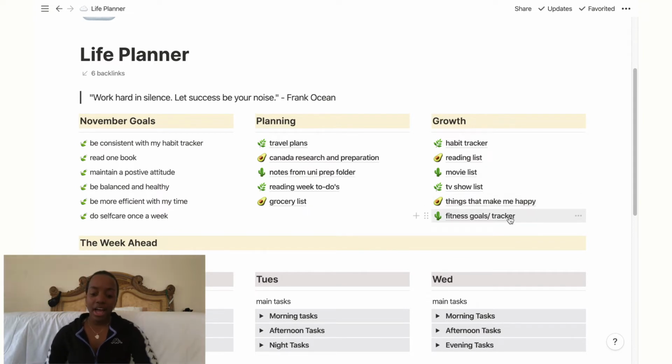Then the last thing I have is my fitness goals / tracker, which is again personal. So I'm not gonna open it. It's just where I write all of my fitness goals, and then I also do trackings for stuff like gymnastics to make sure I'm making progress and stuff like that.